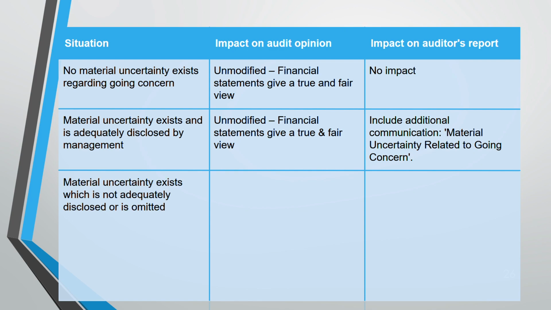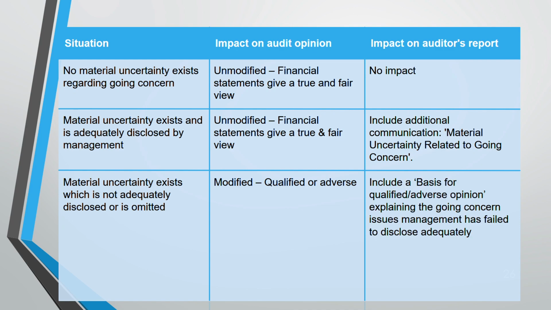Third situation: material uncertainty exists but management did not disclose it either. Then it is a modified opinion. Modified could be either qualified or adverse. And here also in the report you have to include the basis for that opinion, why it is qualified or adverse, and also explain the going concern issues that management did not disclose.